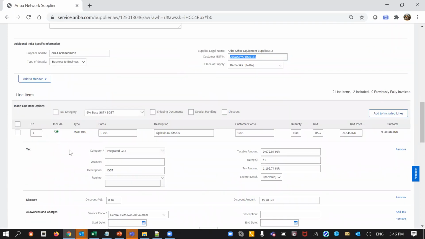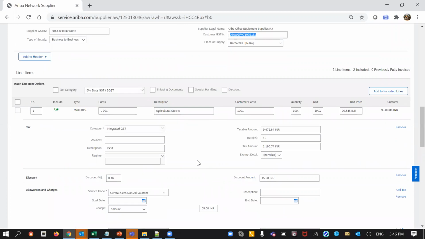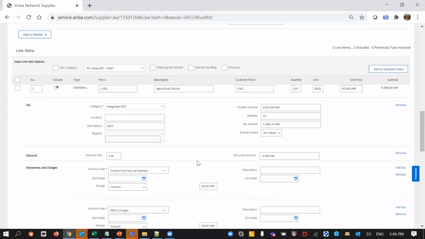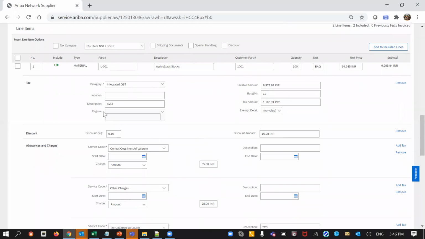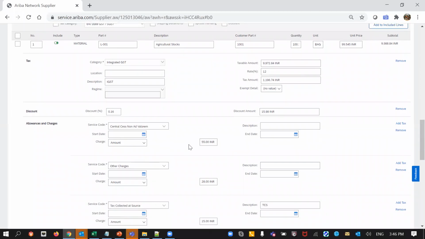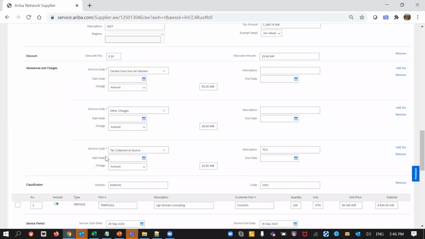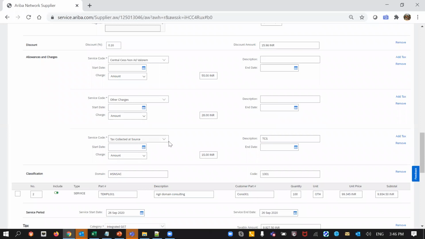Next are the basic details of the line items. I put in values from the government API portal, where they have provided some examples, so I picked up all the values from there. There is an integrated tax tag, because this is an interstate scenario. There is some cess which they mentioned in the example, so I provided some cess as well. Tax collected at source was coming from different customers, so I added this as an additional item here.